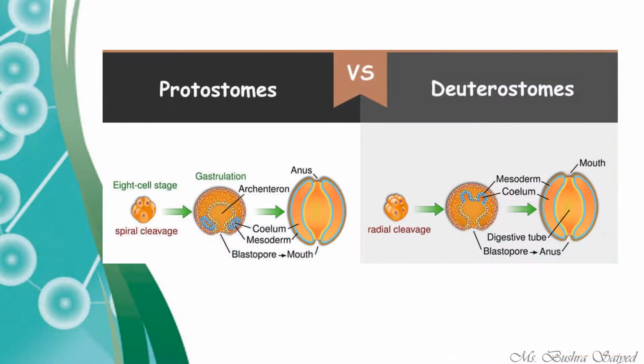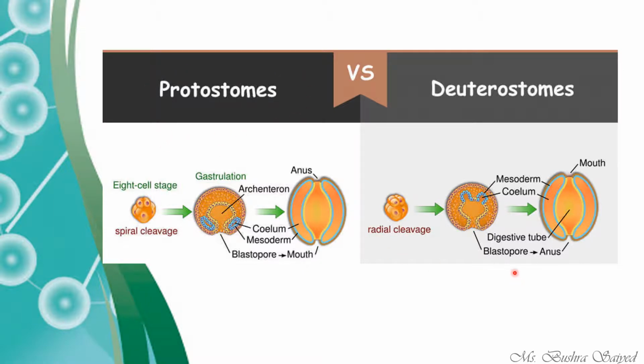See, here is the diagram showing the difference between the protostomes and the deuterostomes. Before that, just focus on one particular word, the blastopore. We have talked about the blastocoel, the cavity in the blastula stage. The end of the cavity is known as the blastopore. If that blastopore converts into the mouth, we call those organisms protostomes.